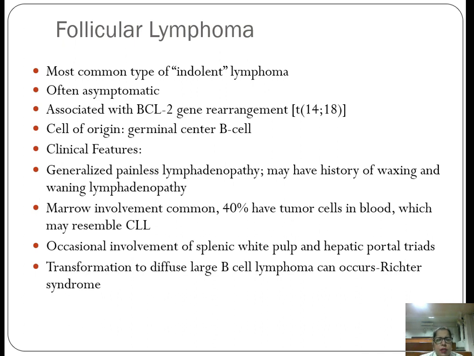Marrow involvement is present. 40% have tumor cells in the blood which may resemble CLL. Occasional involvement of the splenic white pulp and the hepatic portal triads can occur. And again in this, Richter syndrome can occur, that is, it can transform to diffuse large B cell lymphoma or any other high grade lymphomas.